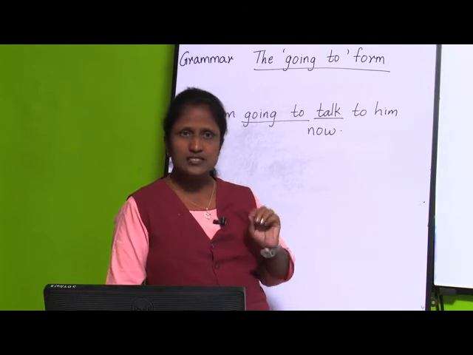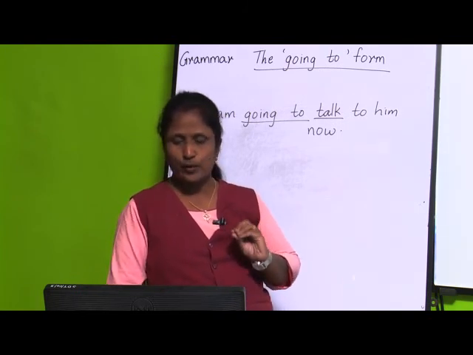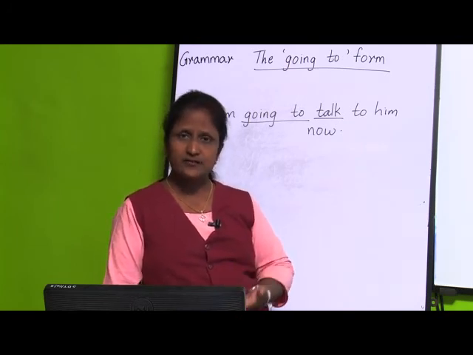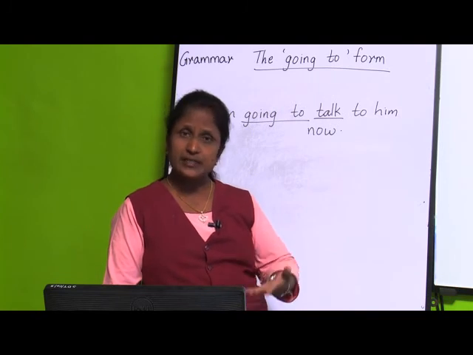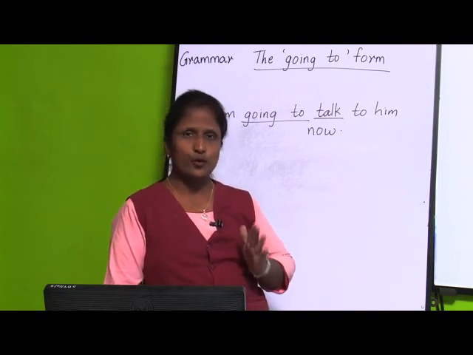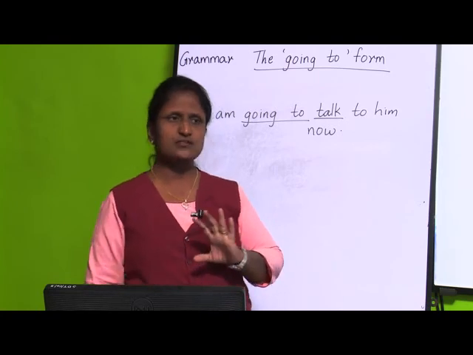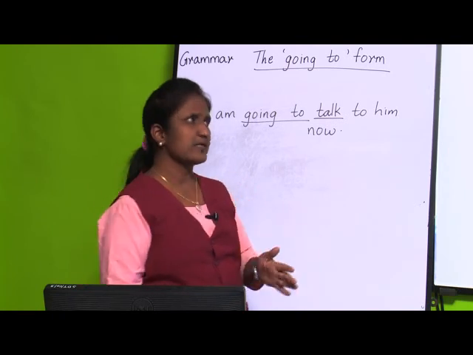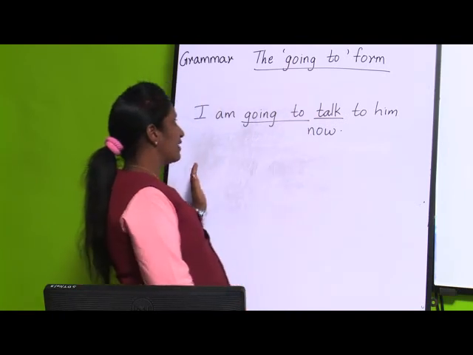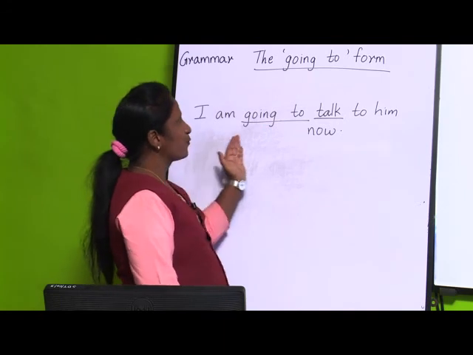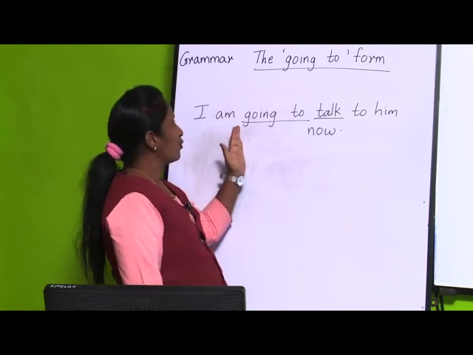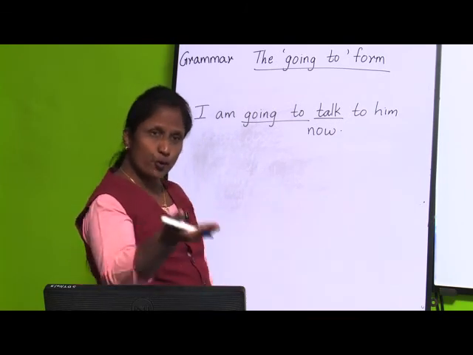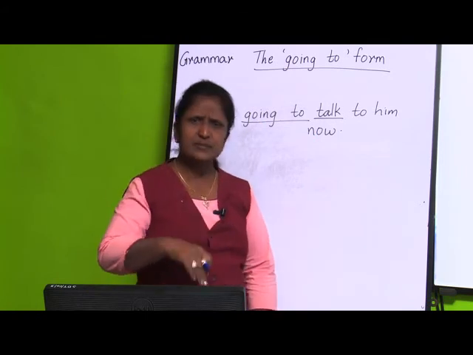Okay children, so what is the going to form? It indicates the actions that are about to take place in the immediate future. Once again, the actions that are about to take place in the immediate future are called the going to form. Here we have given an example: I am going to talk to him now. I am not talking with him now, but I am going to talk to him immediately.